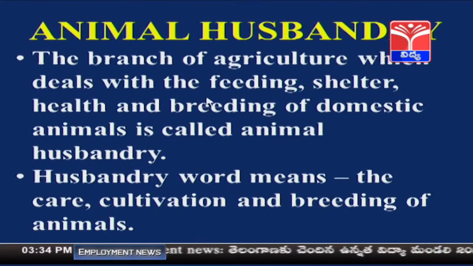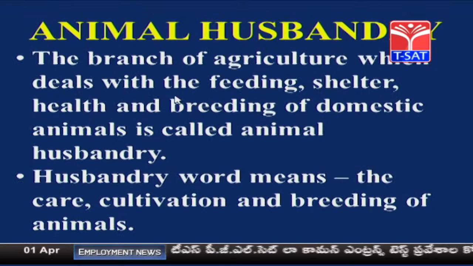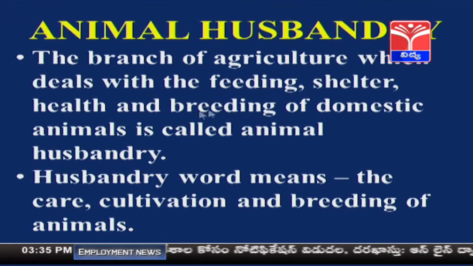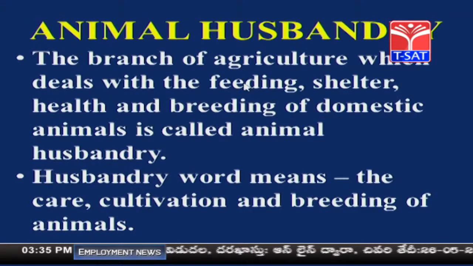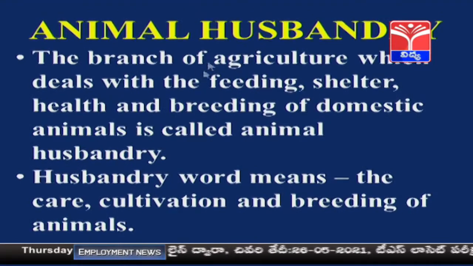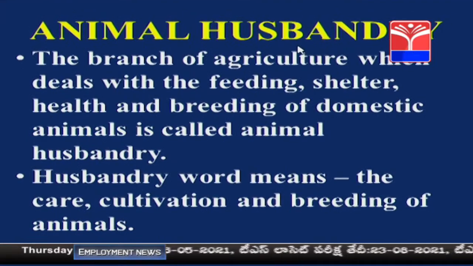That means the animals which we are growing should be provided food and shelter, we have to look after their health, and they have to undergo the process of reproduction, that is breeding. If all these things are done, then that branch of agriculture is called animal husbandry. The meaning of the word husbandry is the care, cultivation and breeding of animals.